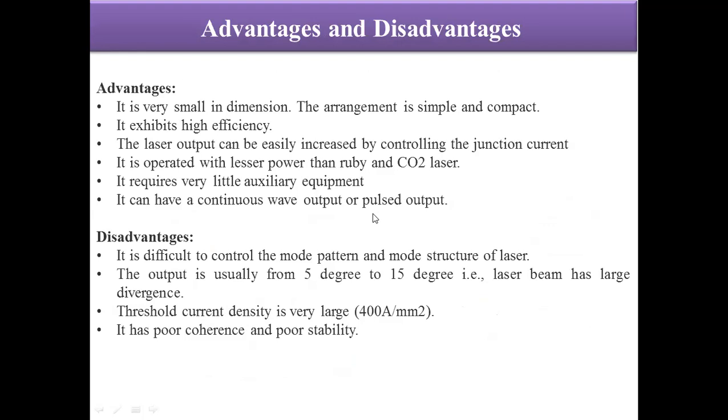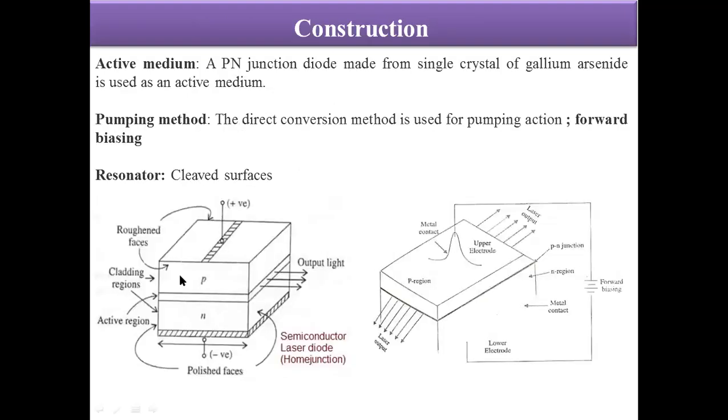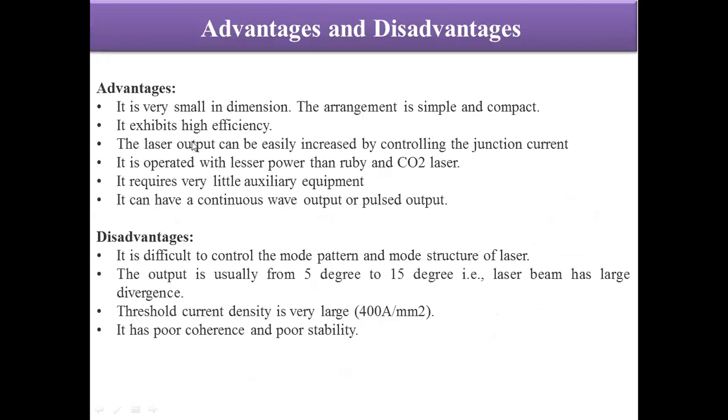So, if we talk about the advantages and disadvantages, these lasers are very small in diameter, in the range of a few microns only. So they are very small in dimension. The arrangement is quite simple and compact. They exhibit high efficiency. The laser output can be easily increased by controlling the junction current, and it is operated with less power than a Ruby or a CO2 laser. They require very little auxiliary equipment, and they can give a continuous wave output as well as a pulsed wave output.